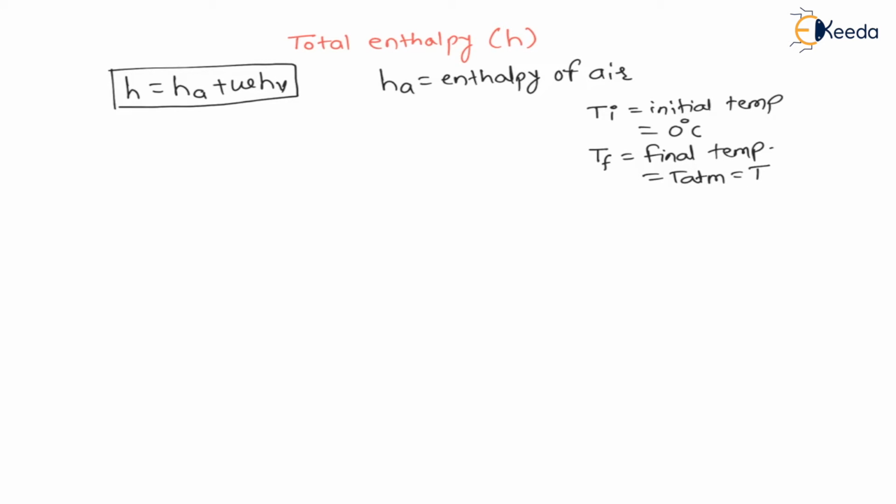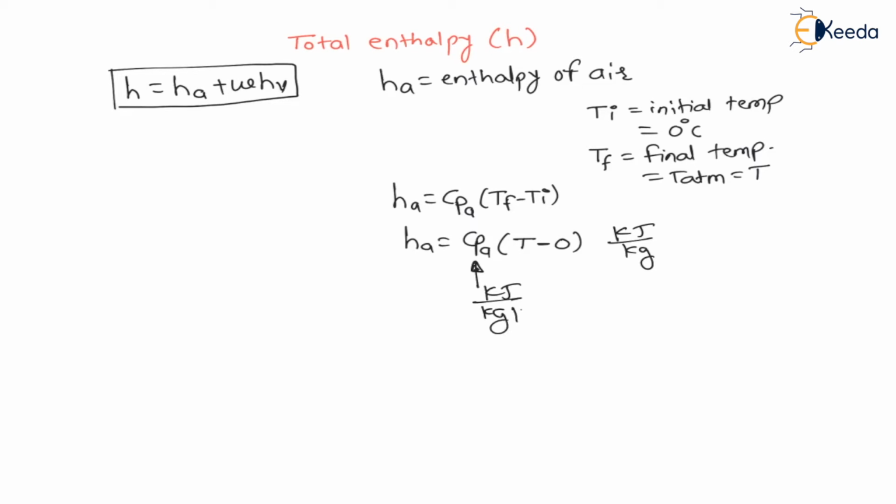Now enthalpy of air is nothing but specific heat at constant pressure of air into final temperature minus initial temperature. Therefore, enthalpy of air is nothing but Cp of air, specific heat at constant pressure of air, into final temperature, which is atmospheric temperature, minus initial temperature we are assuming as 0 degrees Celsius. It is in kilojoule per kg, because Cp, specific heat at constant pressure, is in kilojoule per kg Kelvin, and temperature will be in Kelvin, so Kelvin will get cancelled. The unit will remain kilojoule per kg.